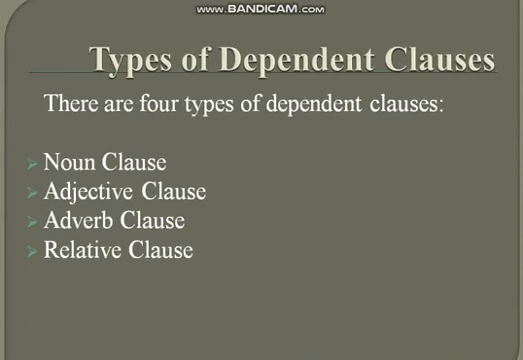Then we have four types of dependent clause: noun clause, adjective clause, adverb clause, relative clause. We would discuss them in our next lectures one by one in further detail. Hope this lecture would be clear to you and you would be able to differentiate between a dependent clause and an independent clause.